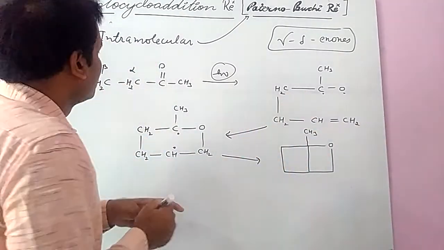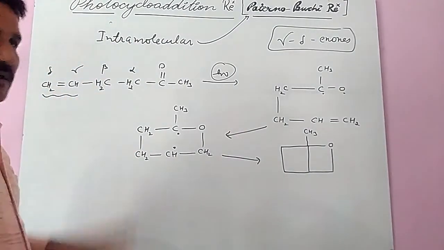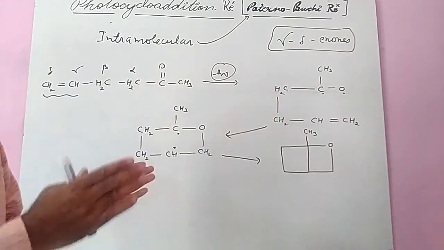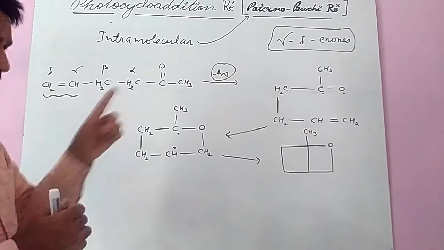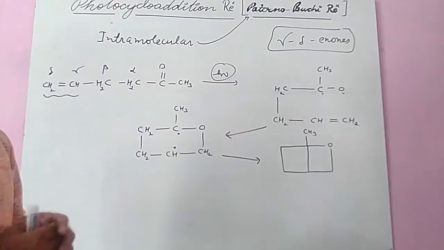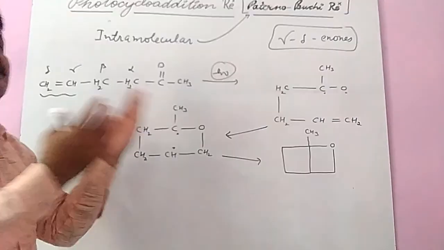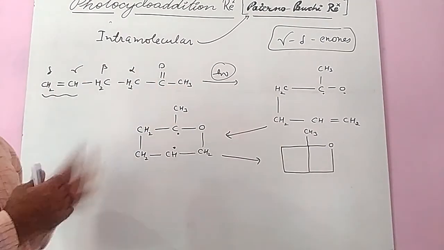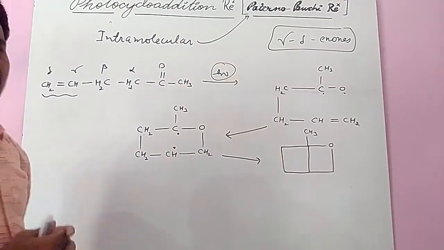So in Paterno-Buchi reactions, in photocycloaddition reactions, there are four cases. First, the addition of the carbonyl group with an electron rich alkene. The second, an electron deficient alkene. The third case we have discussed here with dienes, and the fourth is the intramolecular Paterno-Buchi reaction, that is the gamma-delta enone system. Thank you.